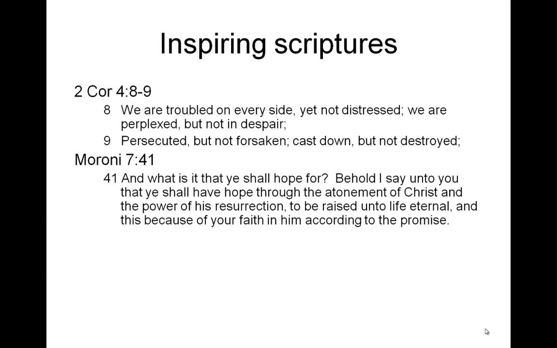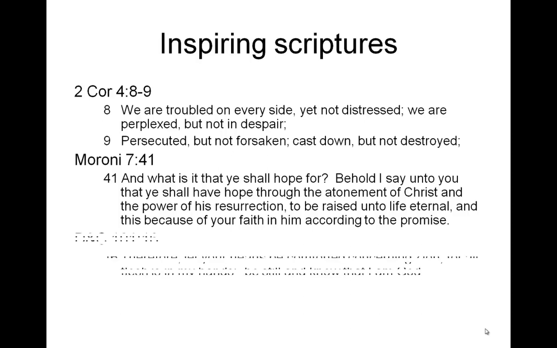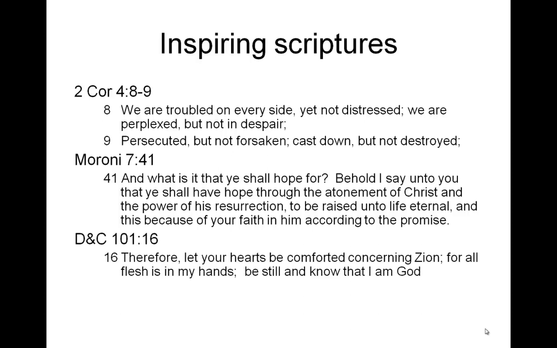Moroni 7:41. What is it that ye shall hope for? Behold, I say unto you that ye shall have a hope through the atonement of Christ and the power of his resurrection, to be raised unto life eternal, and this because of your faith in him according to the promise. Doctrine and Covenants 101:16. Therefore let your hearts be comforted concerning Zion, for all flesh is in my hand. Be still and know that I am God.